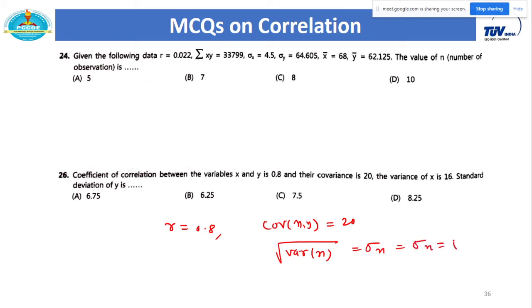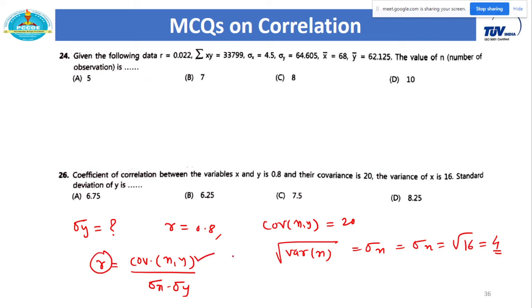So standard deviation of x is under root of 16, that is 4, and we have to calculate standard deviation of y. So just apply this formula, r is equal to covariance of xy upon sigma x into sigma y. R is given, covariance is given, sigma x is given, just calculate sigma y.